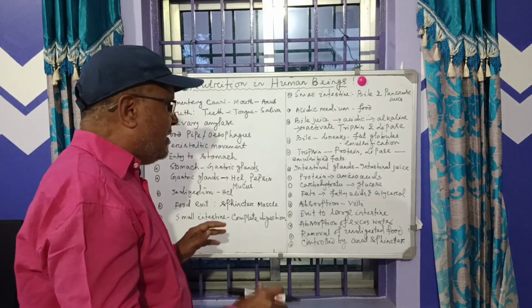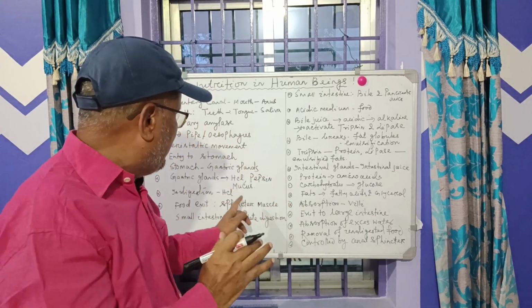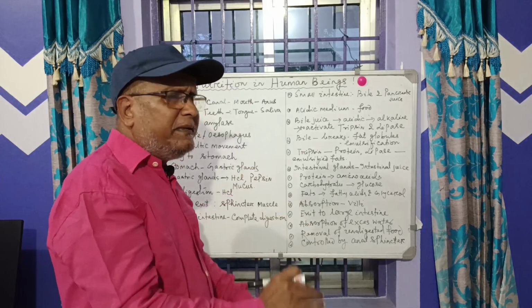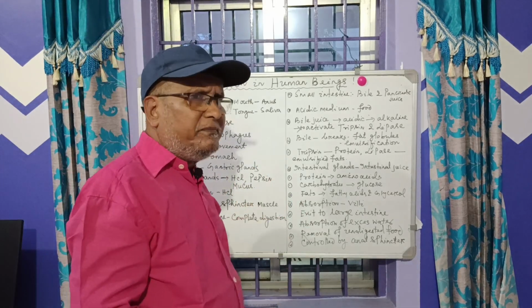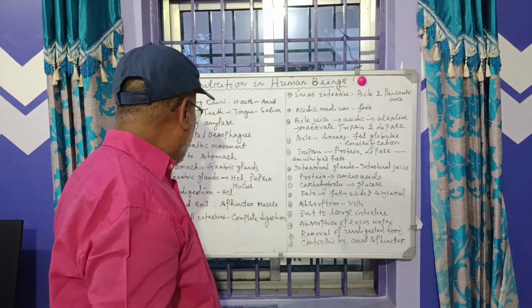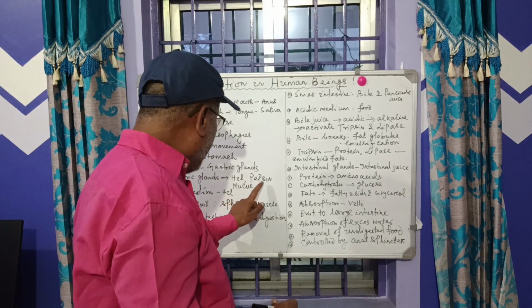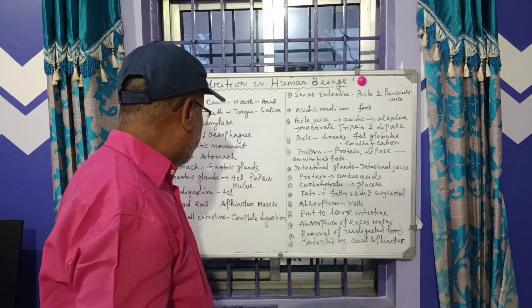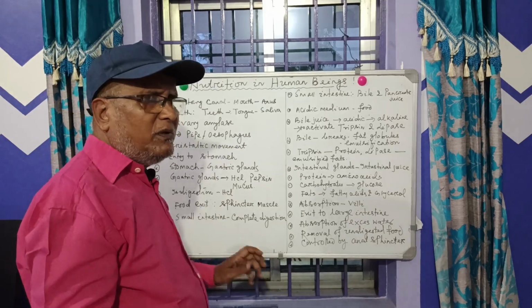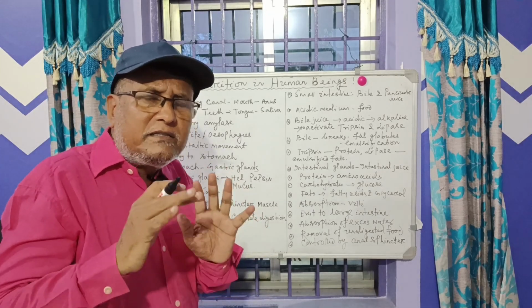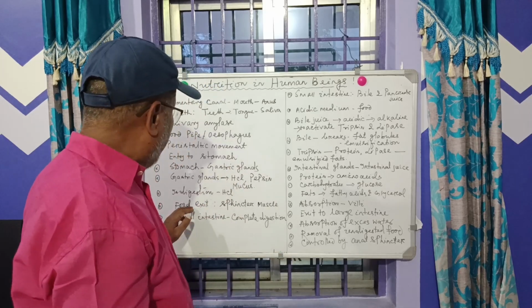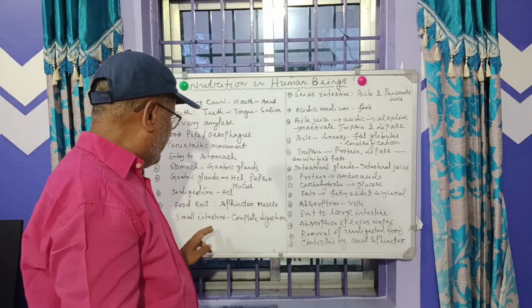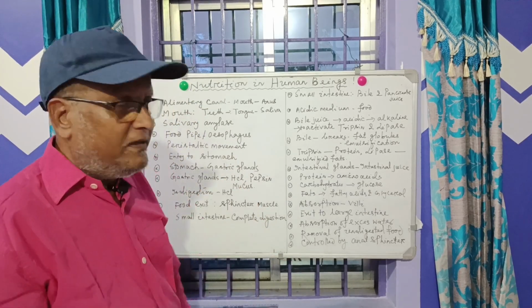Then what happens? Pepsin breaks down protein, being activated by hydrochloric acid. Now the partly digested food from the stomach enters the small intestine.